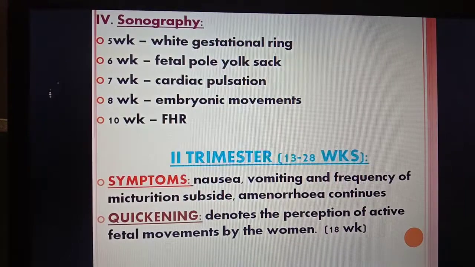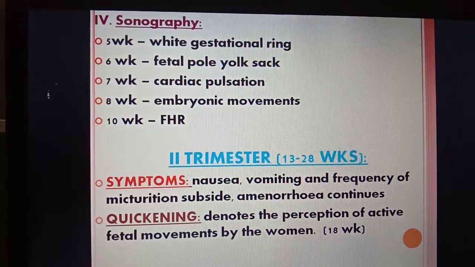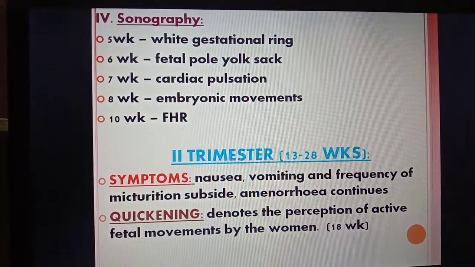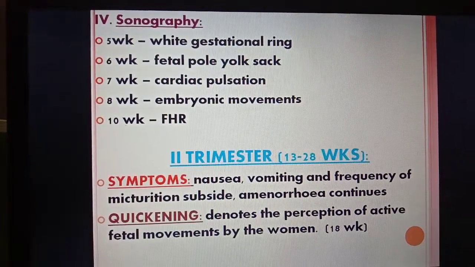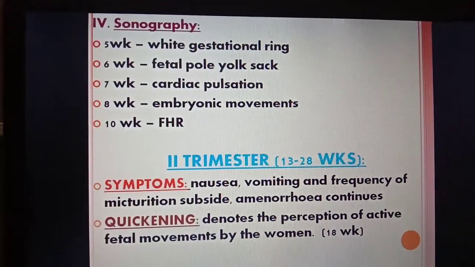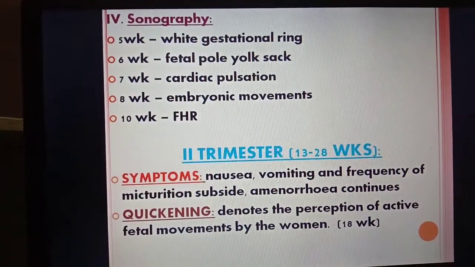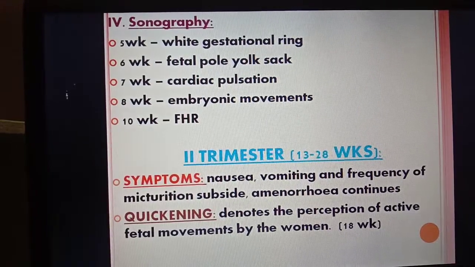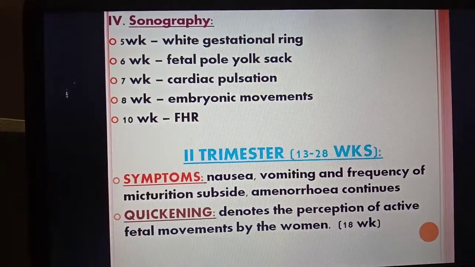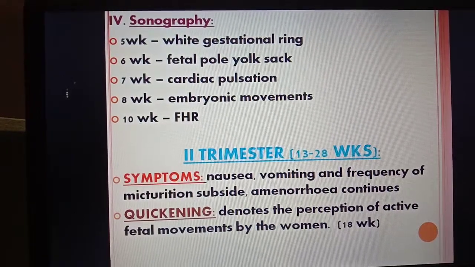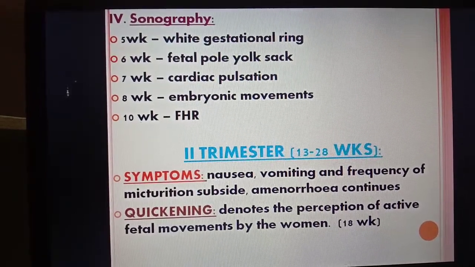Let us see the fourth one, the ultrasonography. In ultrasonography, during the 5th week you can see the gestational ring, in the 6th week you can see the fetal pole and yolk sac, in the 7th week you can see the cardiac pulsation, in the 8th week embryonic movements, and in the 10th week you can see the fetal heart rate. Okay, so this is about the immunological test.